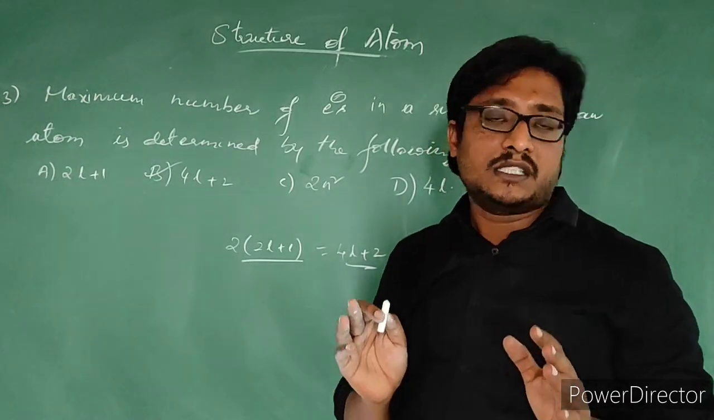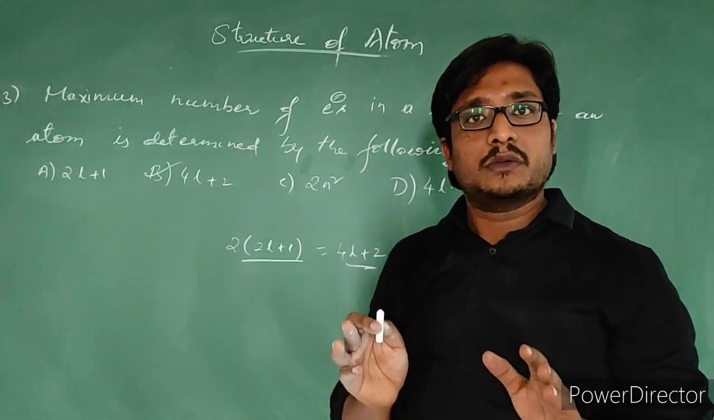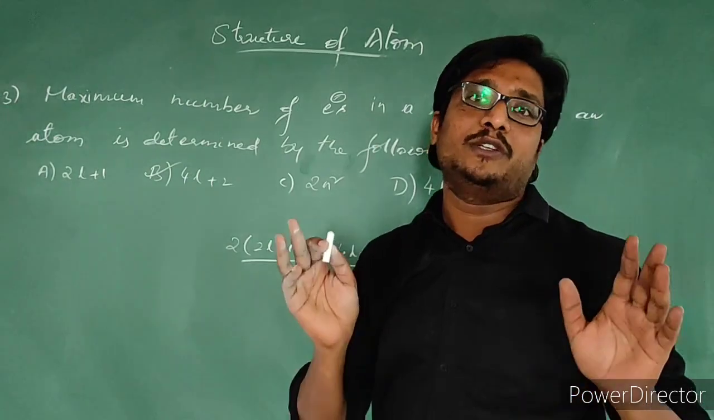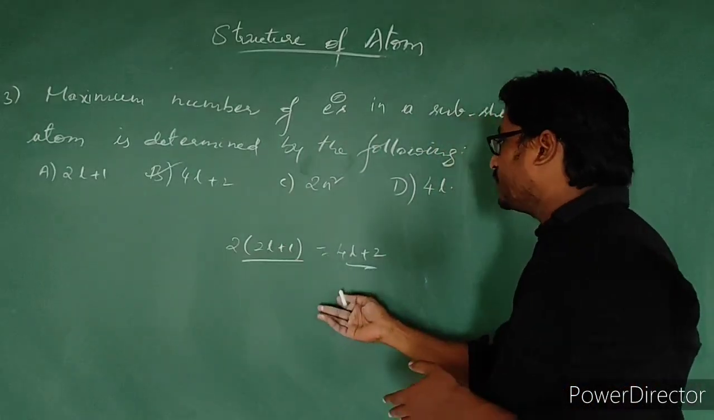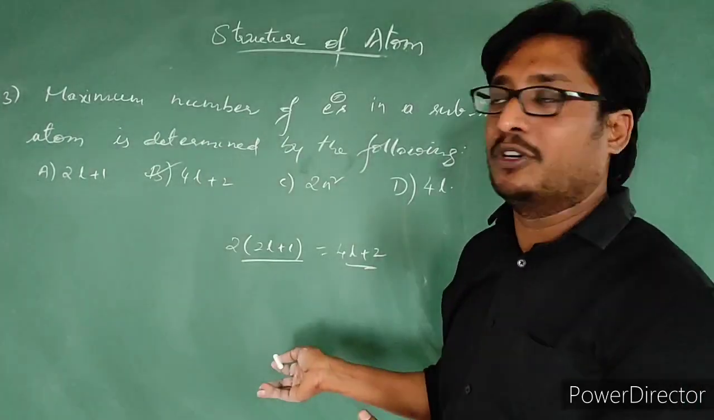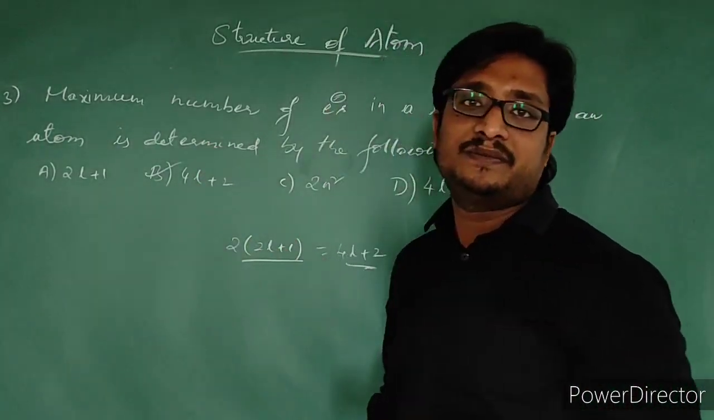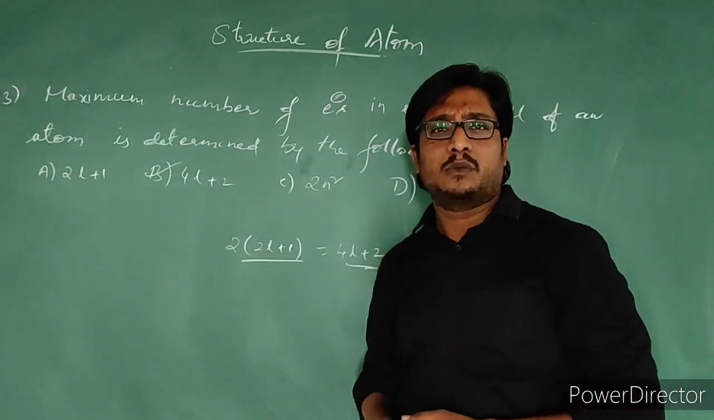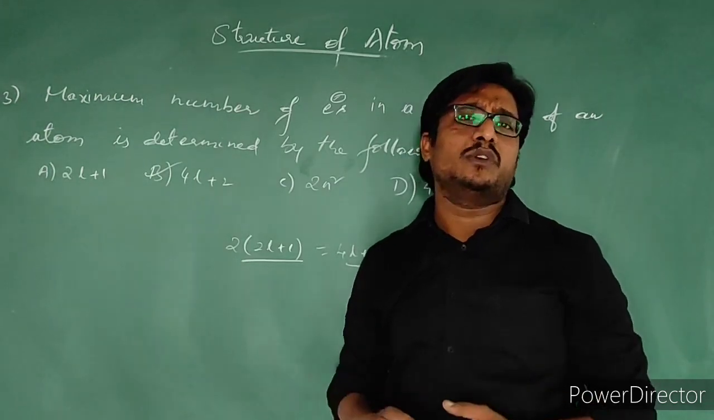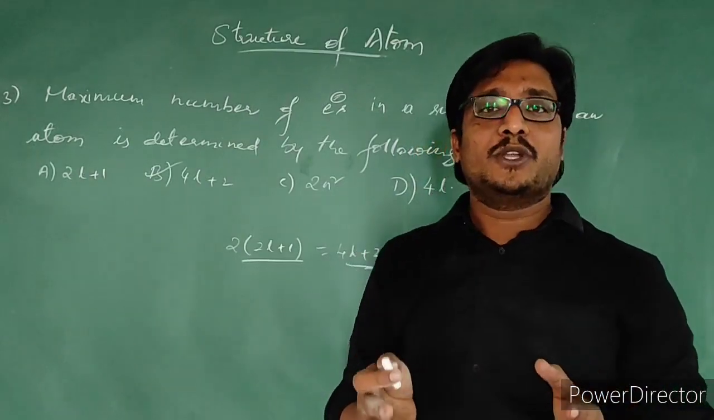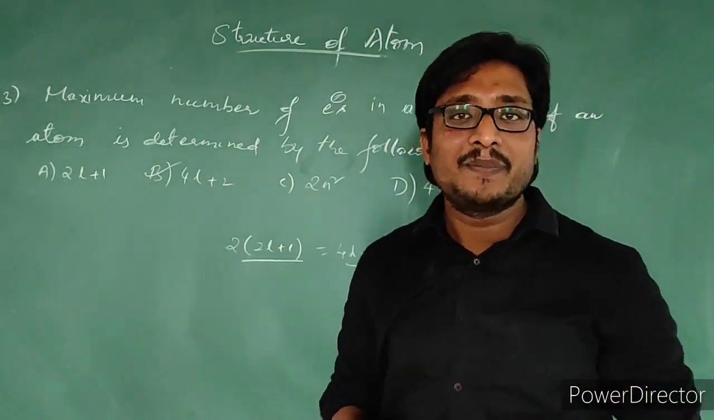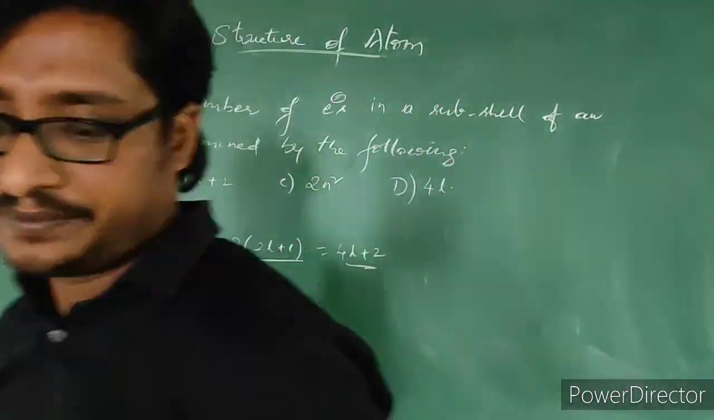So when you answer a question, be cool, read the question properly, and then you need to answer the question. So 2 into 2n plus 1 is nothing but 4n plus 2 only. So this is our answer. See how the questions are easy. They are very easy to answer. Once you are thorough with the concept, it will be easy for you to answer the questions.